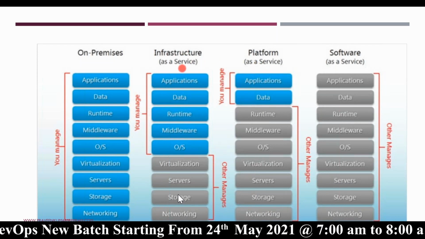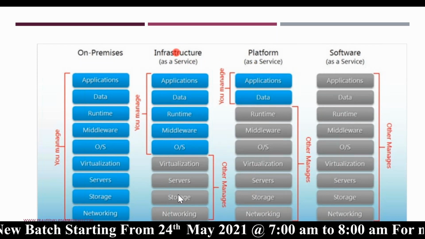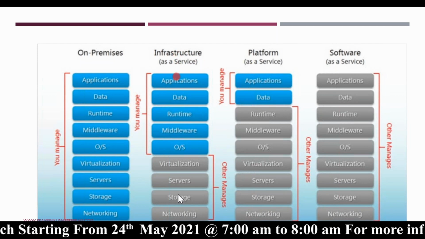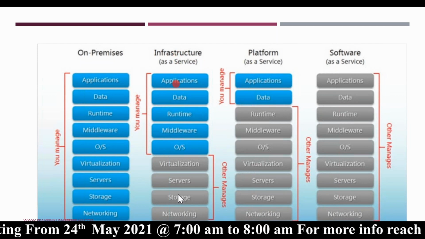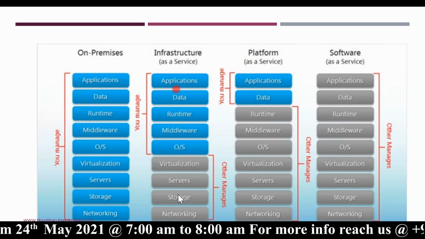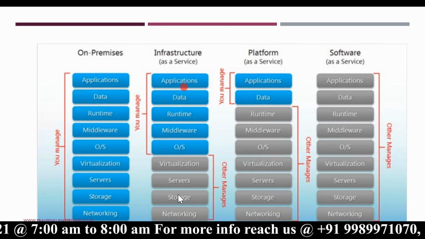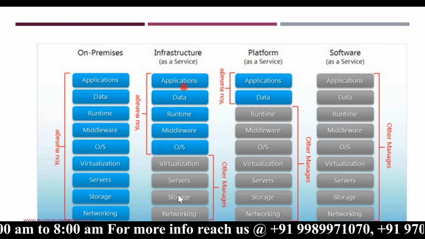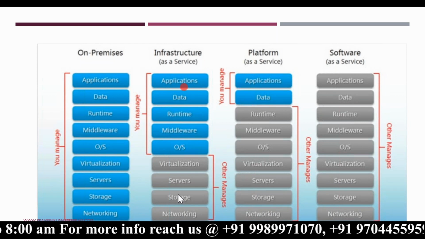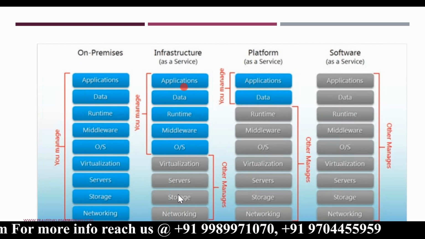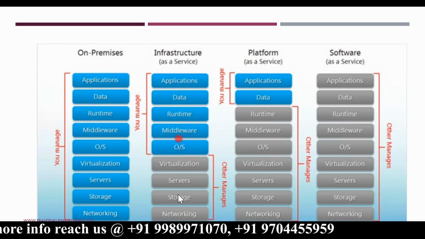So in IaaS, it's our responsibility to create a new server and migrate all our tools, applications, everything into the new server. That will be a lot of work. The servers will go down for some time, right?